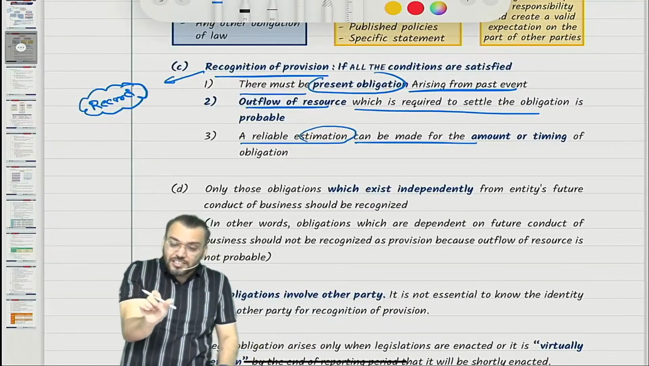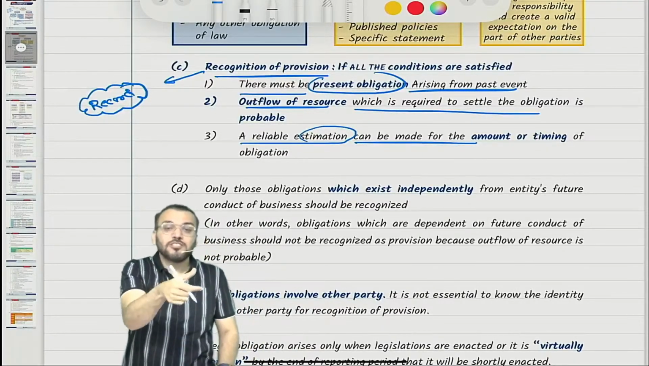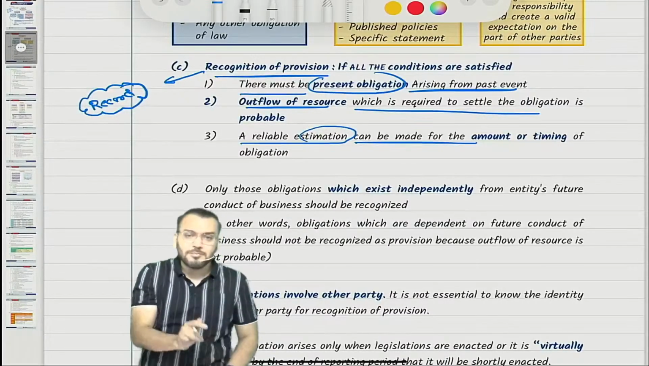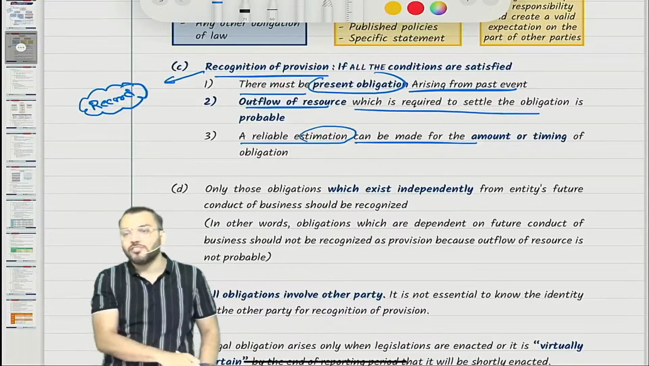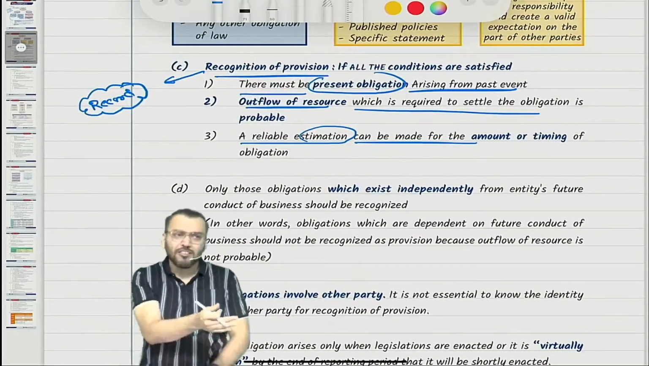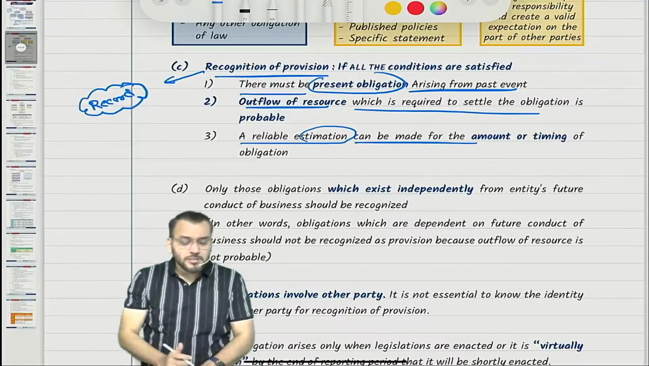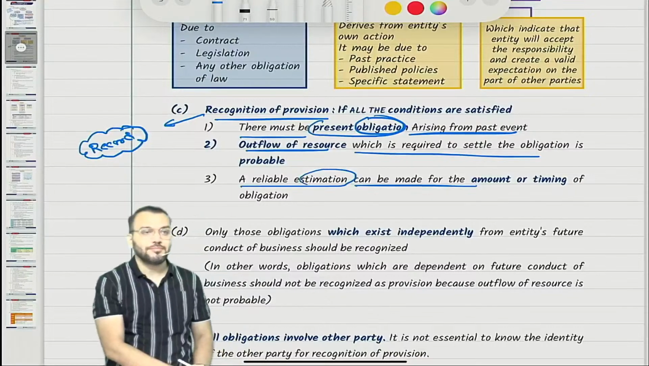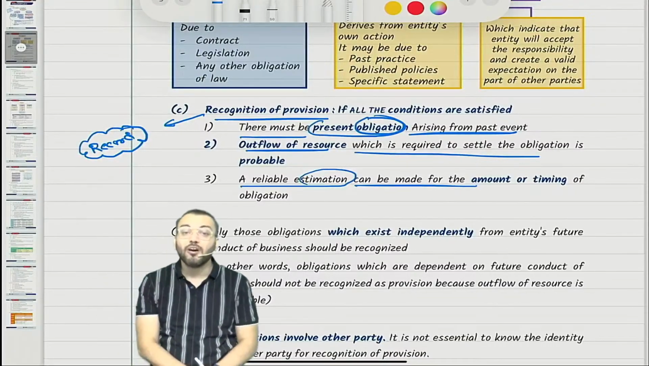This means if all three conditions are satisfied, then we recognize a provision in our books of account. Otherwise, we will not recognize a provision. So there must be a present obligation arising from a past event. You have understood? Now, Ind AS 37 says these obligations are of two types.